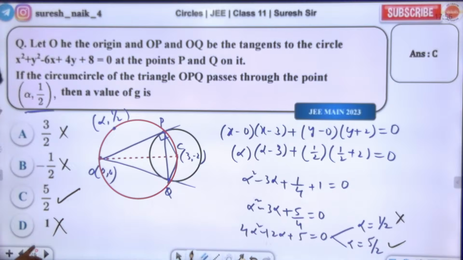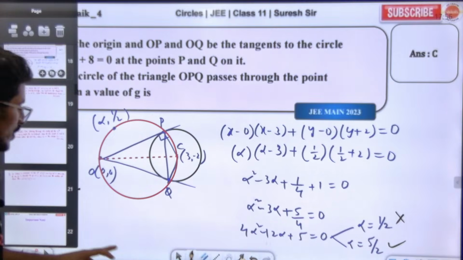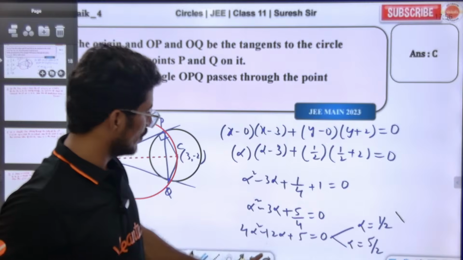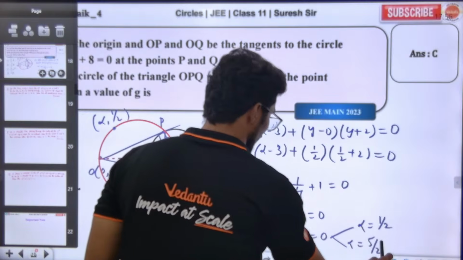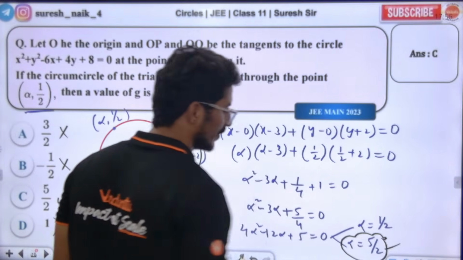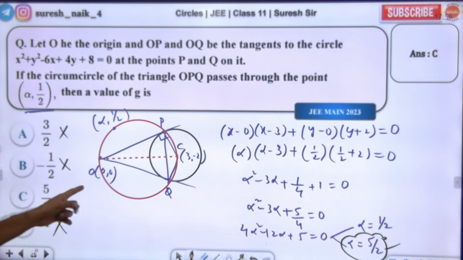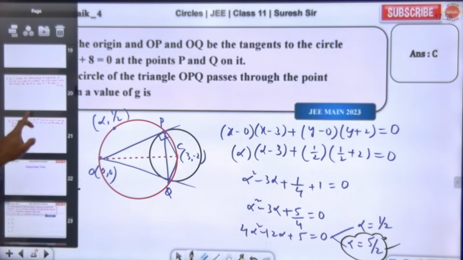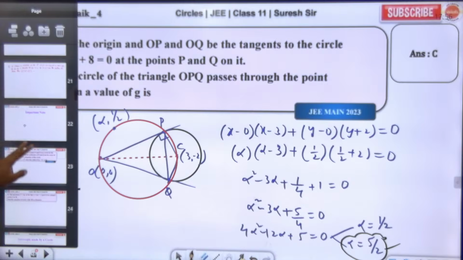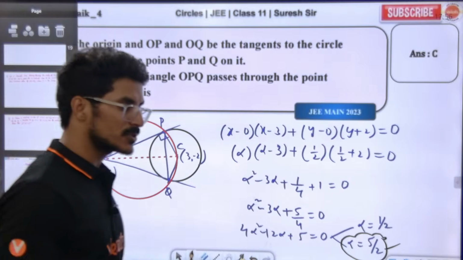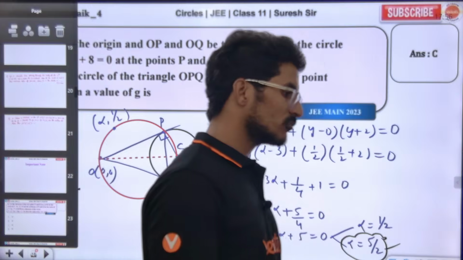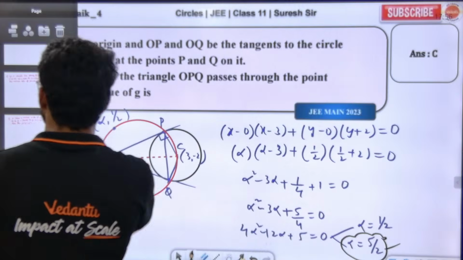Check. Both are available. Both are correct here. This is also correct, but 5/2 is available in the options, so I am going for 5/2. That's why we are ticking 5/2. Okay? Any doubts? Very good, sir.